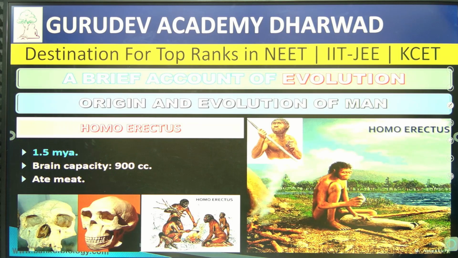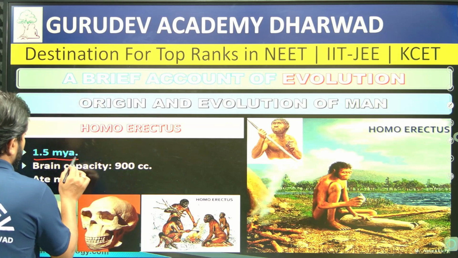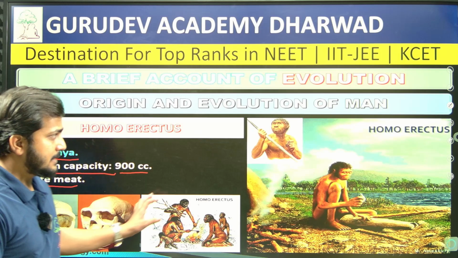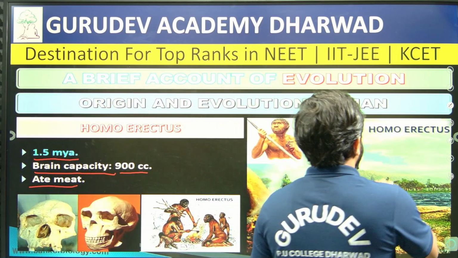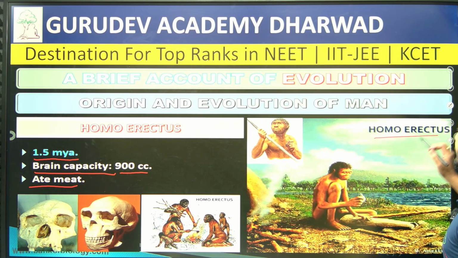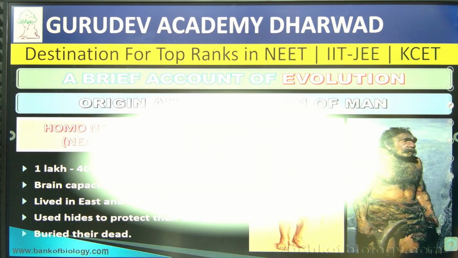Then Homo erectus came into the picture, around 1.5 million years ago, and brain capacity was 900 cc, and they ate meat, right? So he started eating the meat, that is Homo erectus. That is the developmental aspect you are going to find out. So you should remember the brain capacity too, that is 900 cc, right?